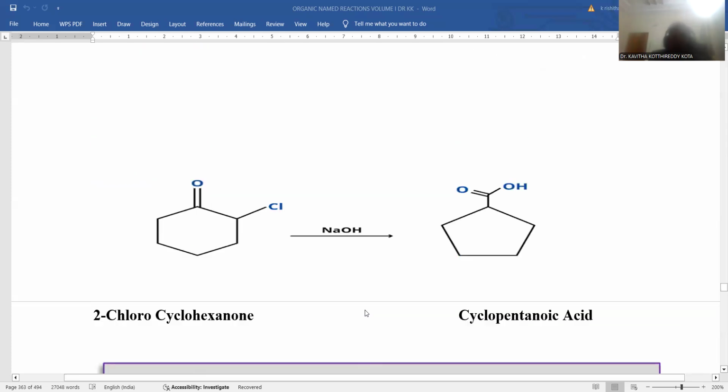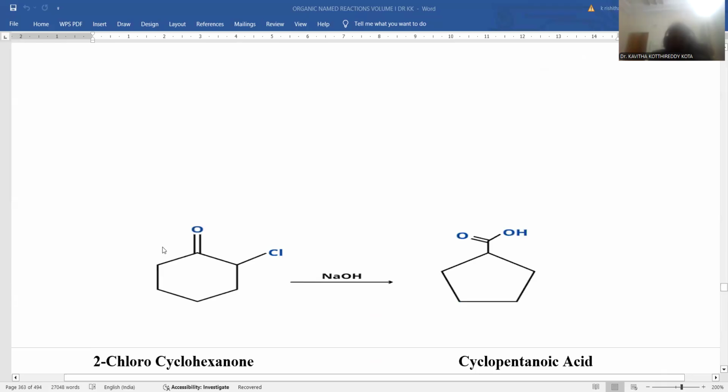Let me show the example pertaining to this one. If you are taking the starting material as 2-chlorocyclohexanone, with sodium hydroxide as the base added, there is a formation of the product with a contraction of the ring. The 6-membered ring is now transformed into a 5-membered ring, and the ketone is now transformed into a carboxylic acid.